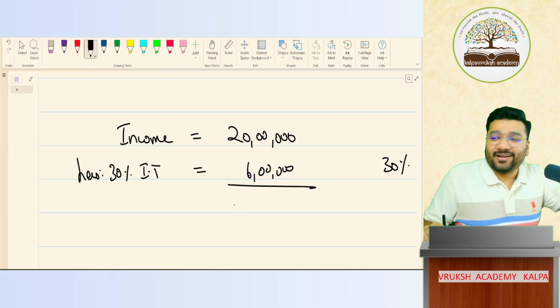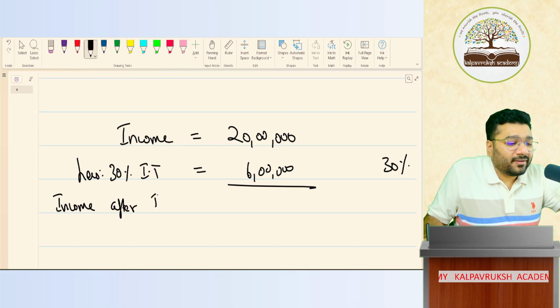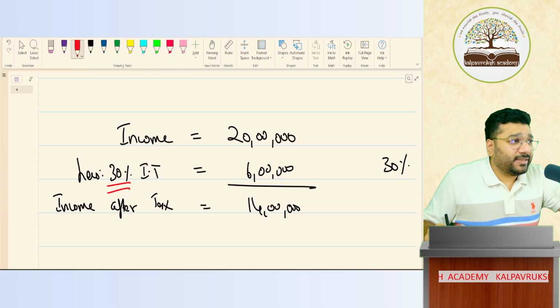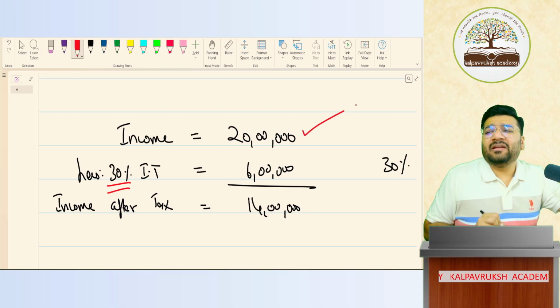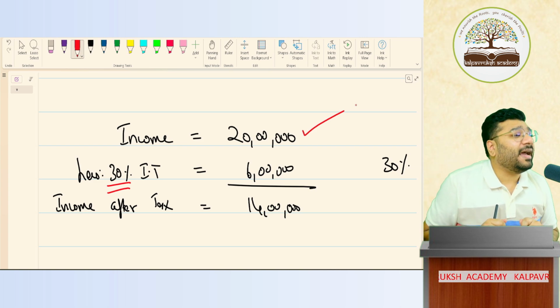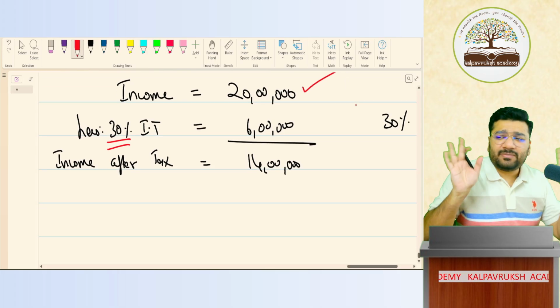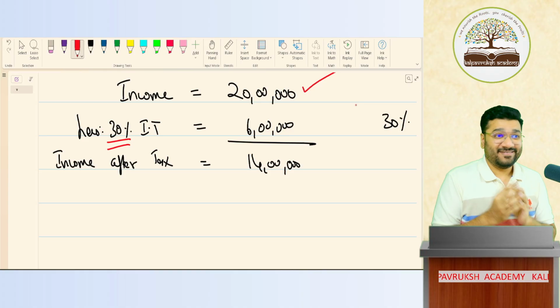Now, what is the income left after tax? Income after tax is 14 lakh rupees. My question goes to all of you. When they applied this 30% tax, did they apply it on income or something else? Direct attack on income. Hence it is called direct tax. I'm attacking directly on your income. Got it? Not got it? Now this gentleman, after paying tax, how much money is left in his pocket? 14 lakh. Now he's got a dream.